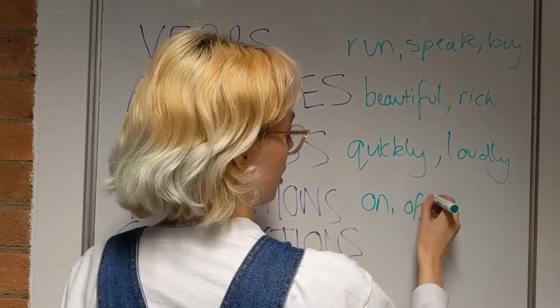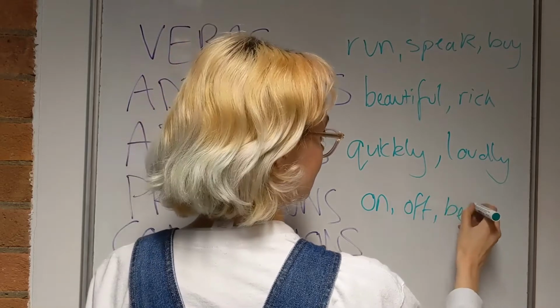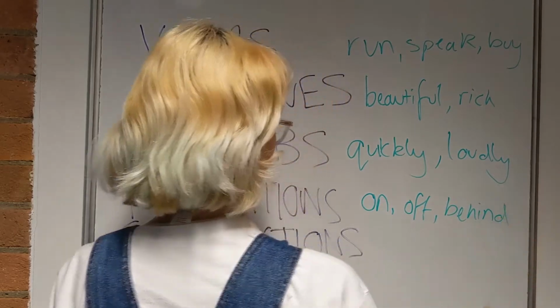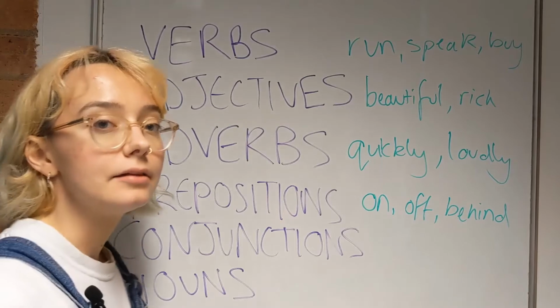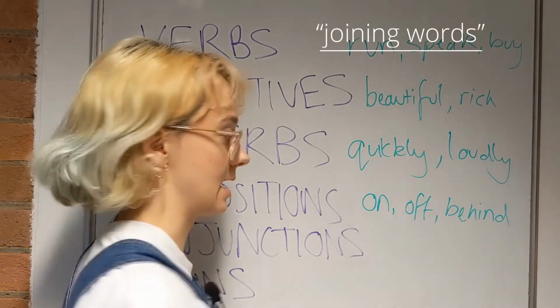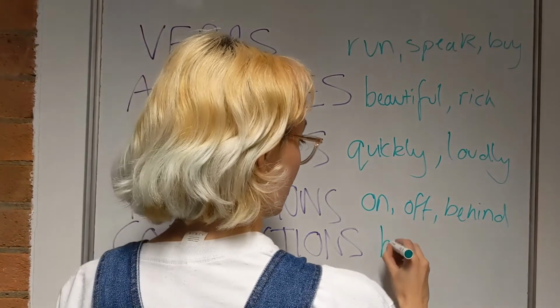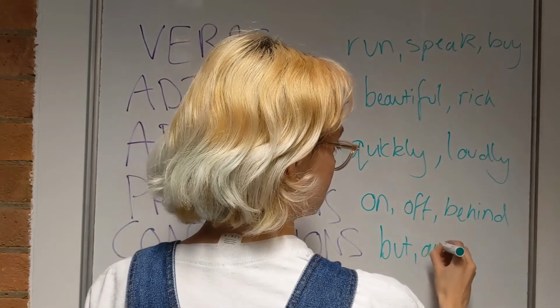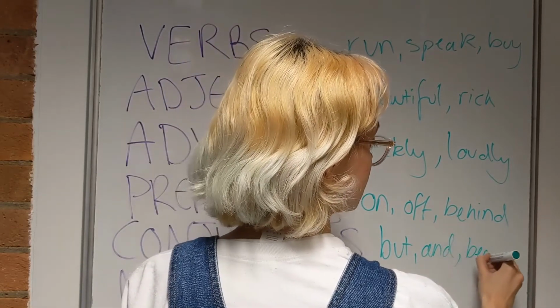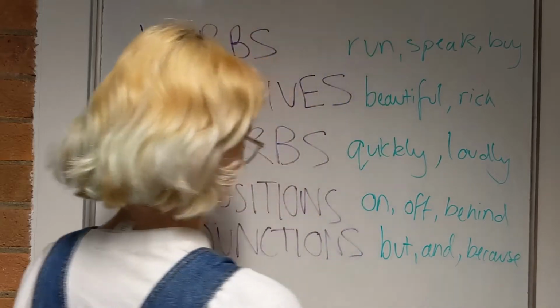And then we have prepositions, so these are words that are used to relate nouns to other things, so on, off, behind, words like that. Then conjunctions, these are most commonly described as joining words, so but, and, because.